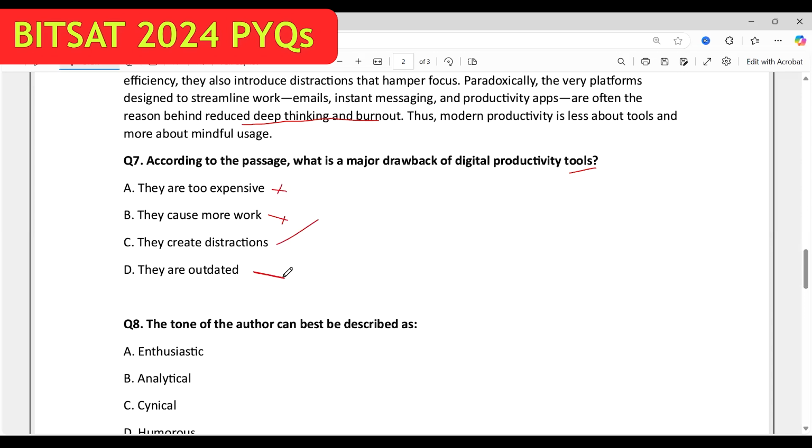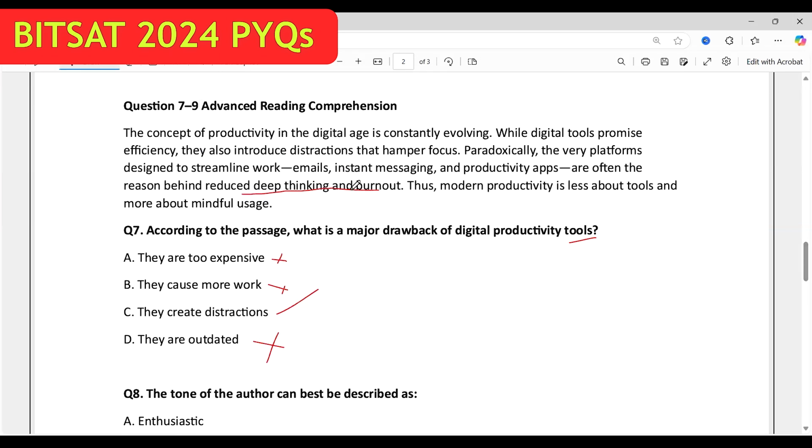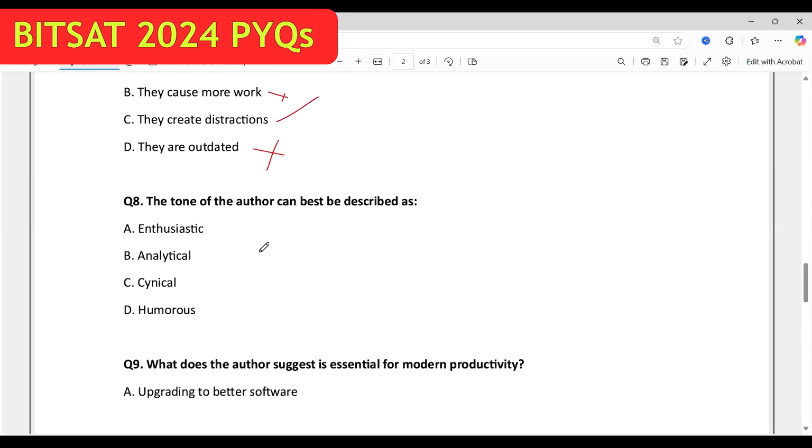They are outdated, out. The tone of the author can be described as. The tone, as it is negative: thus modern productivity is less about tools and more about mindful uses. Fine. So finally, it is raising a question: the concept of productivity in the digital age is constantly evolving. So positive plus negative, right? That is called balanced tone.